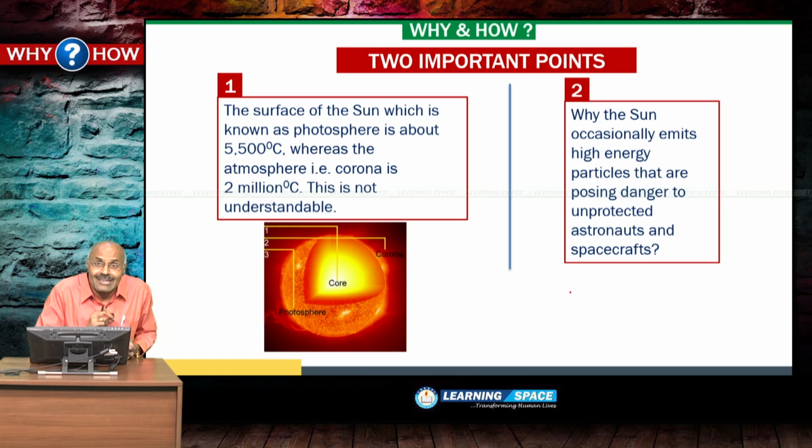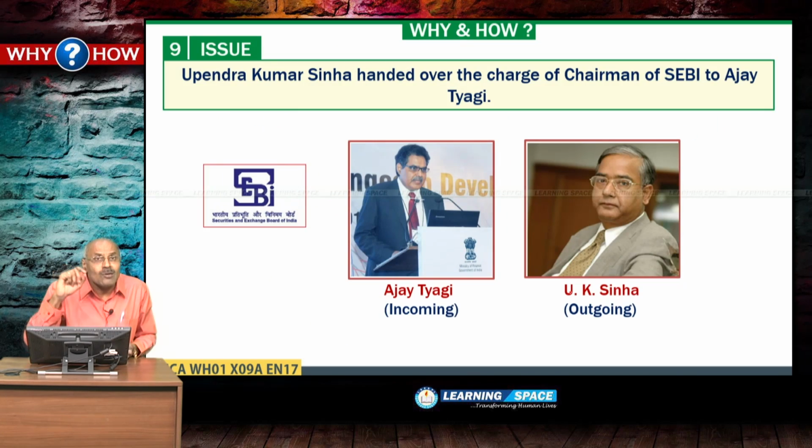The second point is, the sun occasionally emits high energy particles that are posing danger to the unprotected astronauts and spacecrafts. And what is the reason why the sun is occasionally emitting high energy particles? So these two are the important aspects which are going to be probed by the experiment by NASA. Look into the next one.